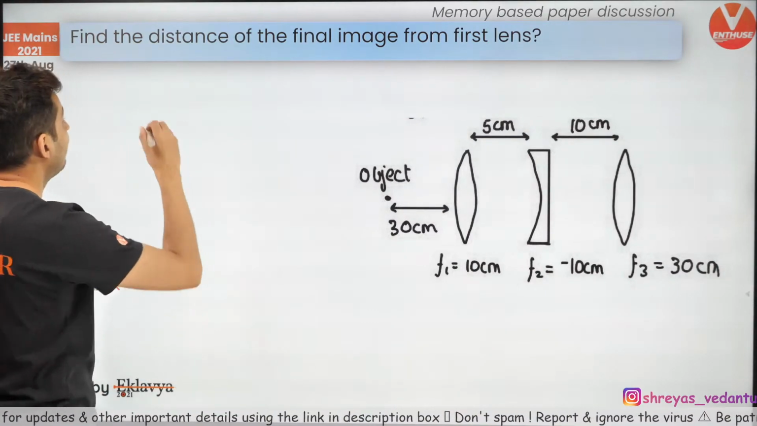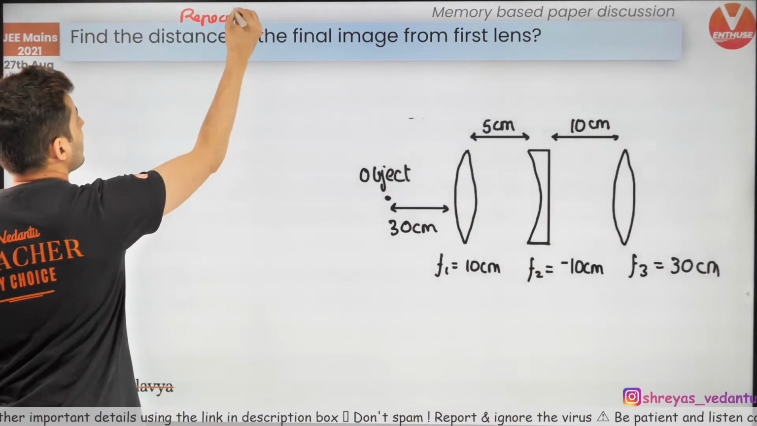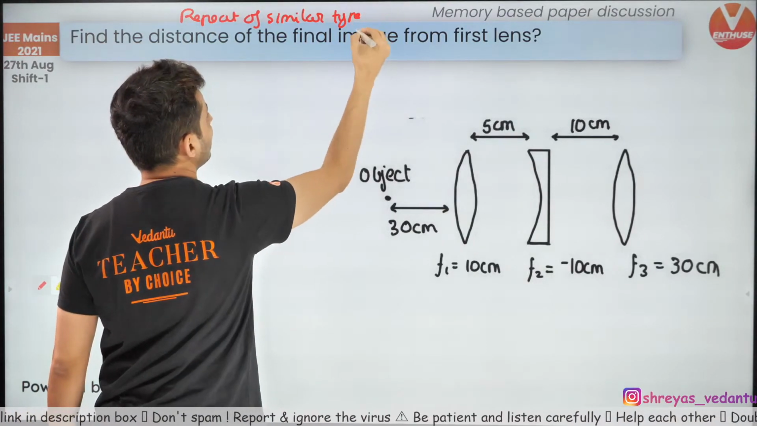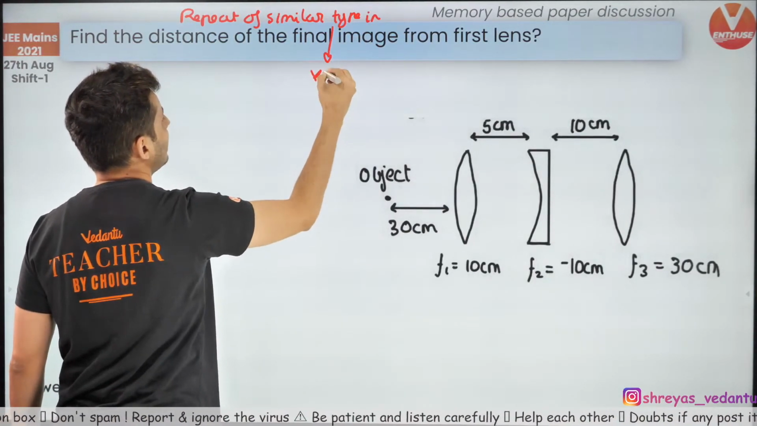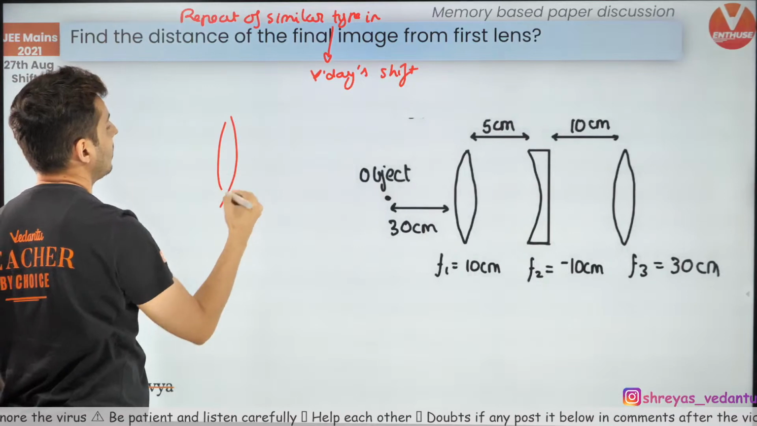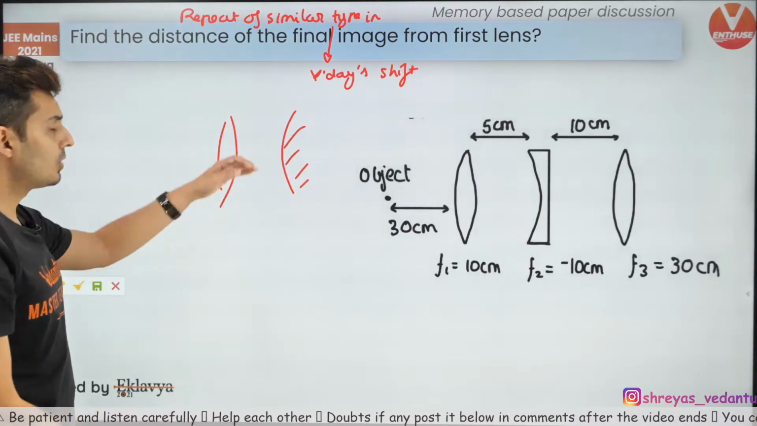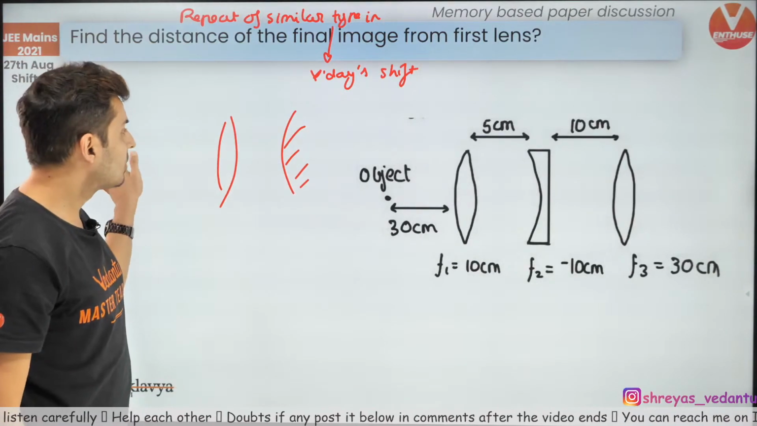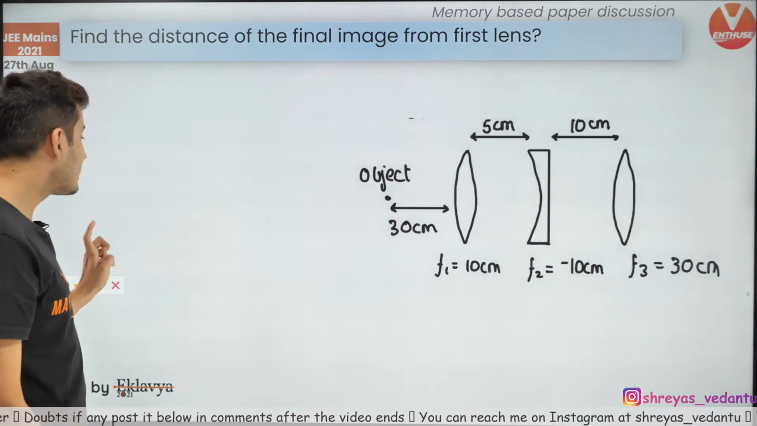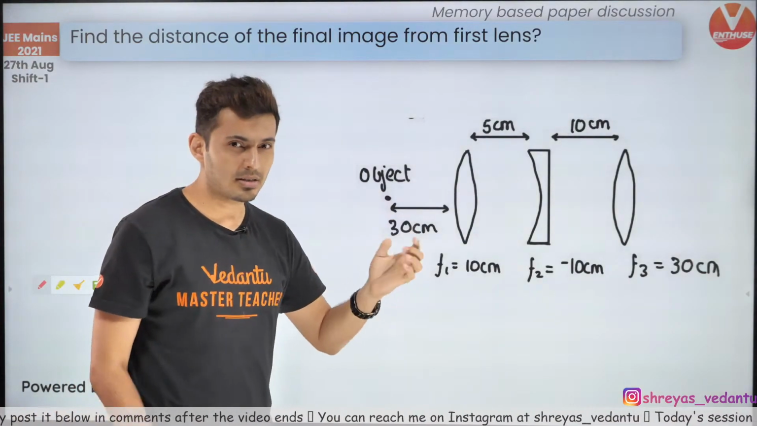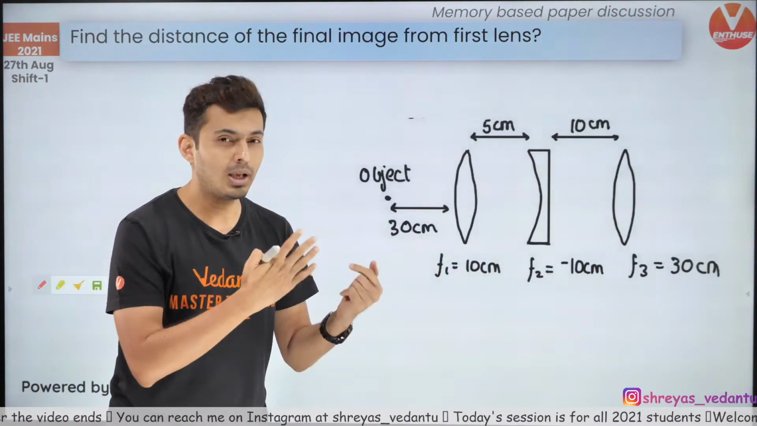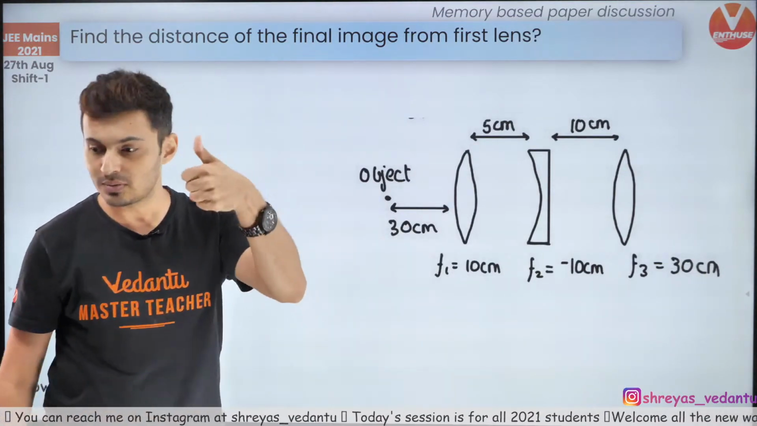Now again, if you remember, a repeat of a similar type happened in yesterday's shift. There was a question with a convex lens, a concave mirror, a convex mirror and all of that. An object was placed, and it was a multiple mirrors or multiple lenses kind of question. Looks like multiple lenses and mirrors was instructed to all the paper setters, and it is coming in most of the shifts. So you can probably expect those kind of questions in the next few shifts as well.